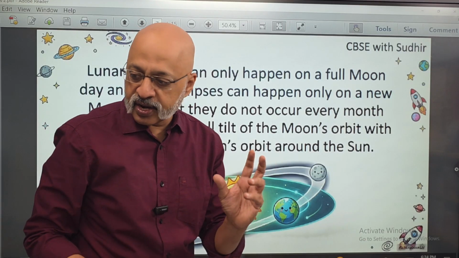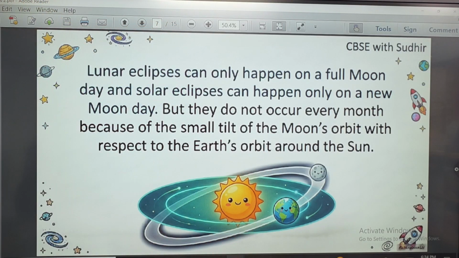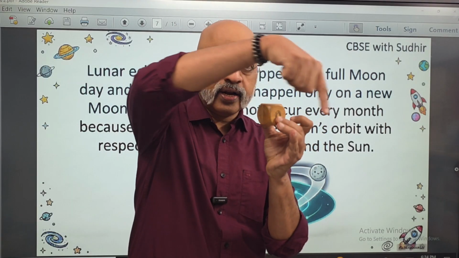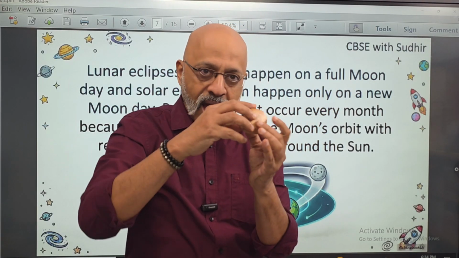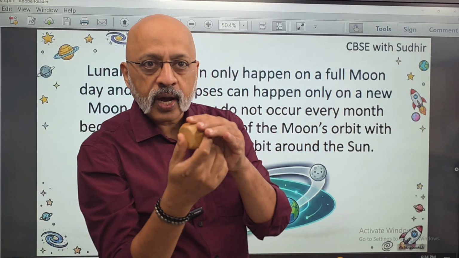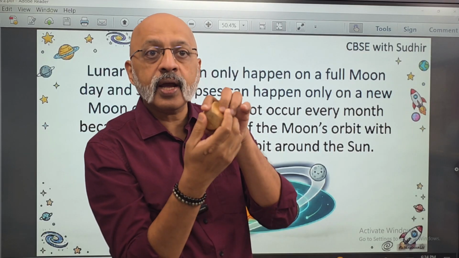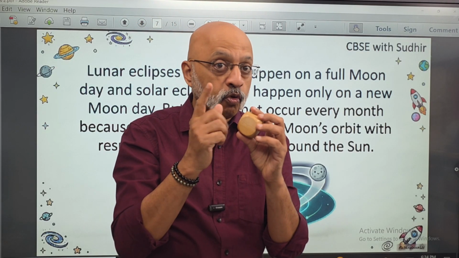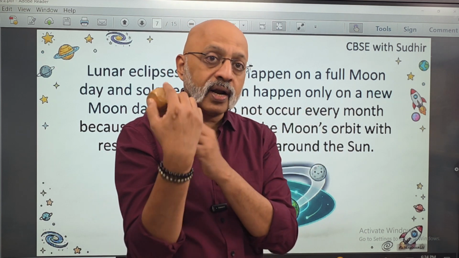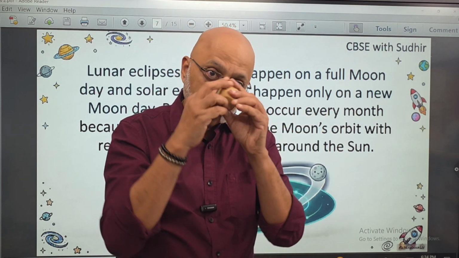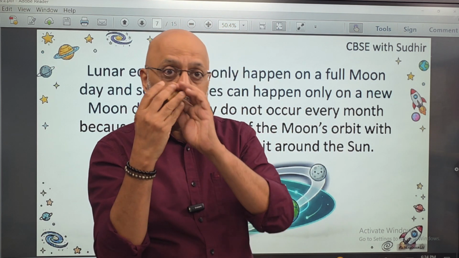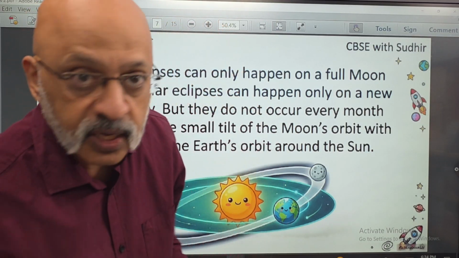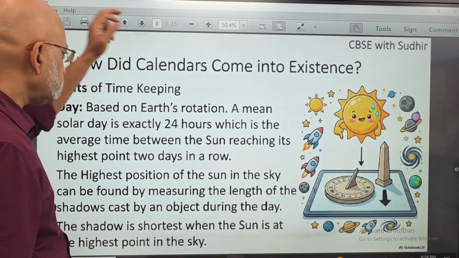So it's a very funny kind of thing. If this is the Earth, you have the moon rotating around it, and the Earth is also moving around the sun and also rotating at the same time, right? So there are these three kinds of movements taking place: the moon around the Earth, the Earth on its own axis, and the Earth around the sun.